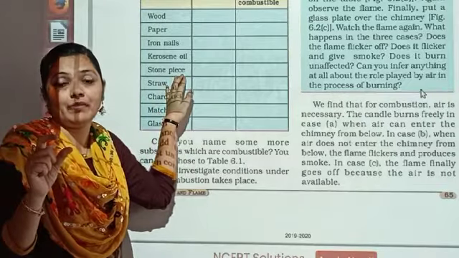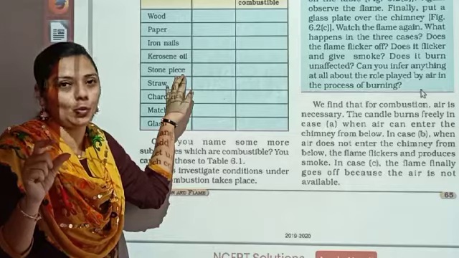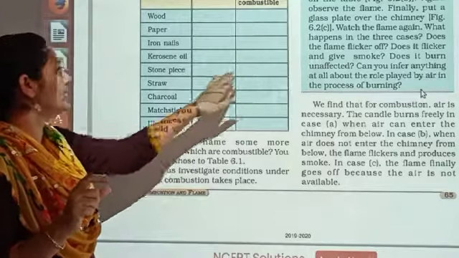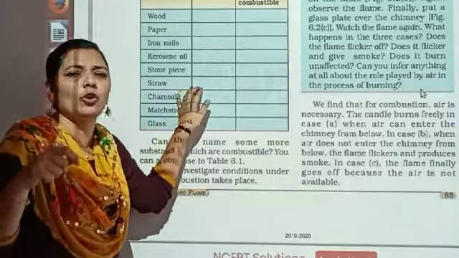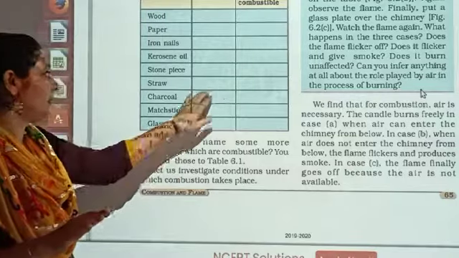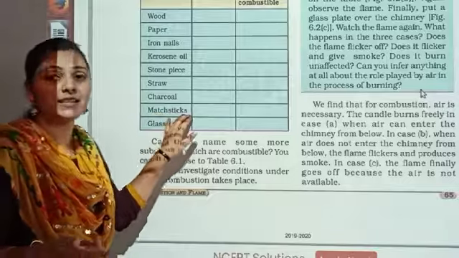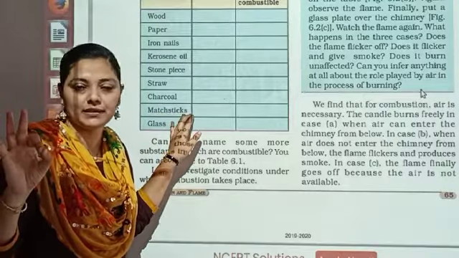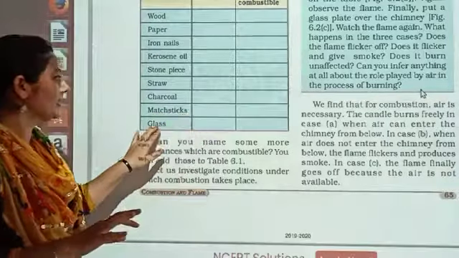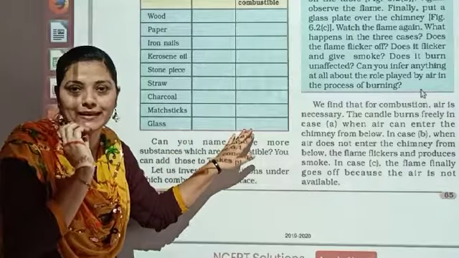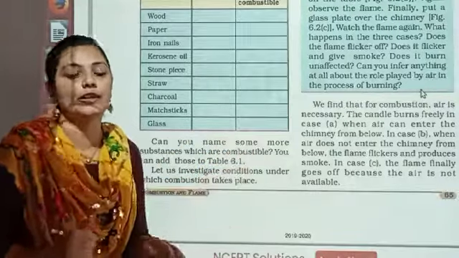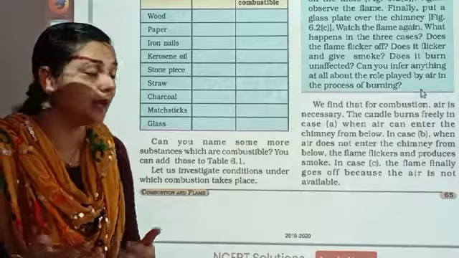Stone piece, can we burn it? No, we cannot burn it. Non-combustible. Straw, plastic straw, yes, it can burn. Charcoal, yes, it is also combustible. Matchstick, 101% combustible, that is what we know. Glass, non-combustible. Is it clear? So these are the list of the combustible and non-combustible materials.